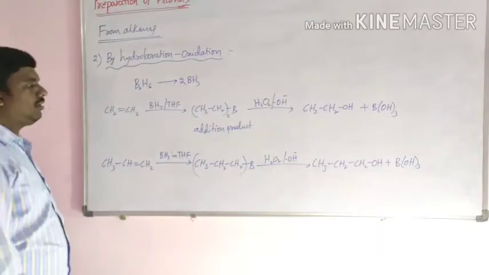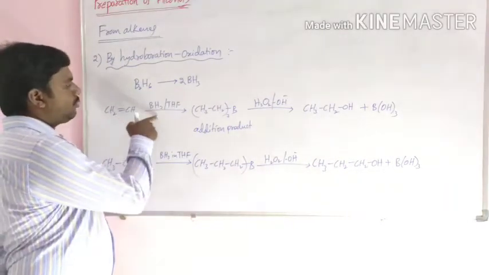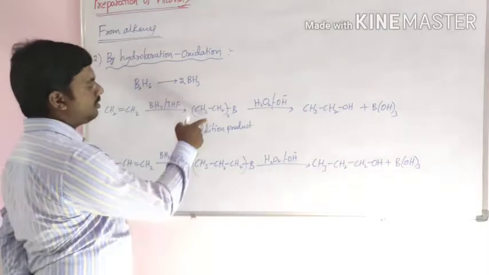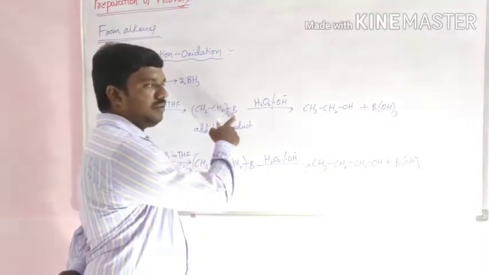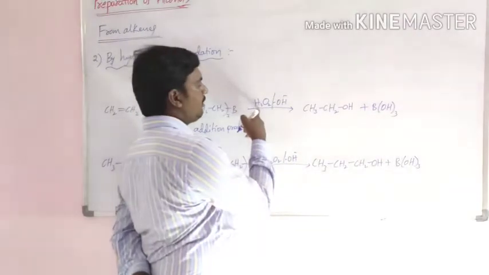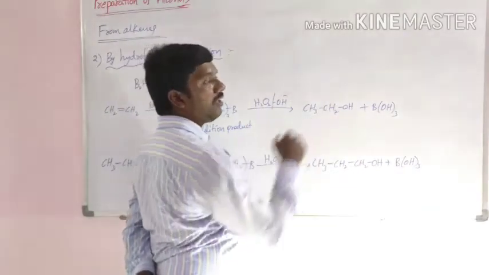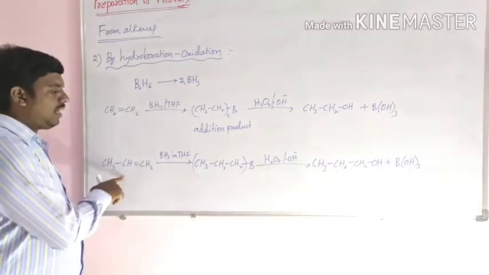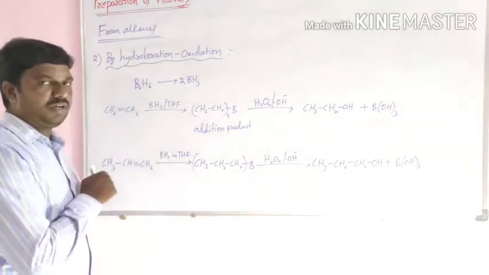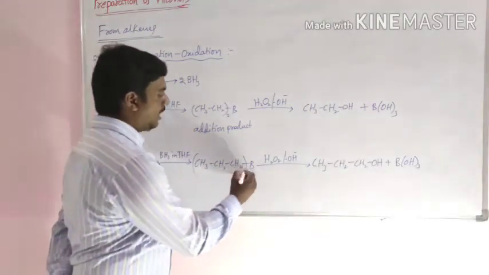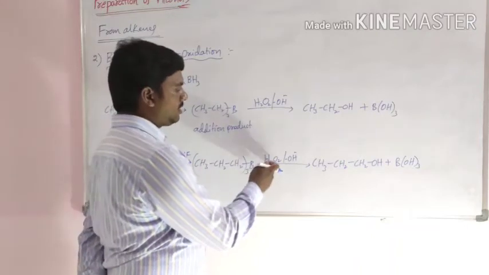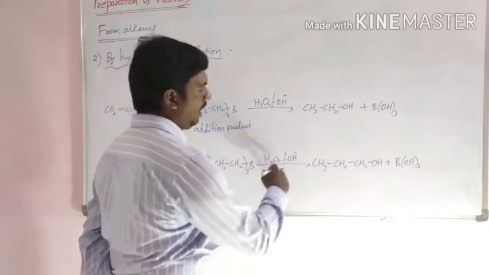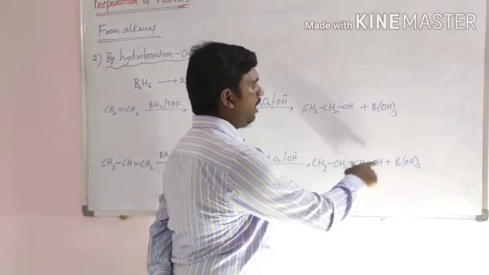Here what happens? Alkene reacts with borane or diborane to form the addition product, that is trialkyl boron, which is oxidized in the presence of H2O2 to form alcohol. If we take an unsymmetrical alkene, it reacts with borane in the presence of THF and converts into trialkyl boron, which is oxidized in the presence of H2O2 and aqueous NaOH. It converts into alcohol